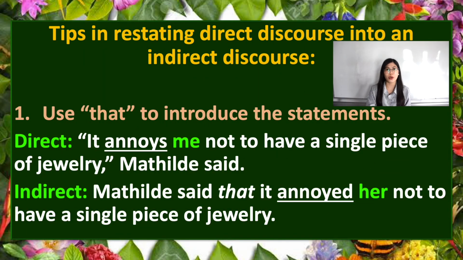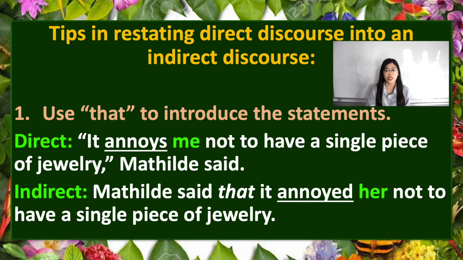So I have also here other tips that will help you on how to restate or change direct discourse into an indirect discourse. So the first one is use that to introduce the statements. So example, in the direct discourse we have, "It annoys me to have a single piece of jewelry," Matilde said. So how are you going to change that into an indirect discourse?